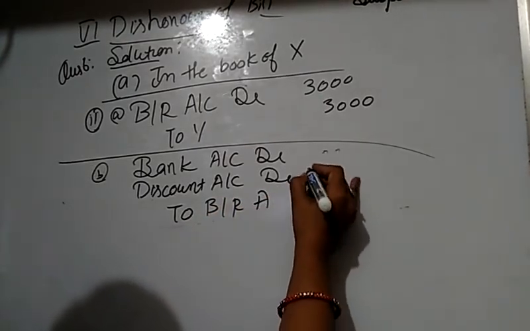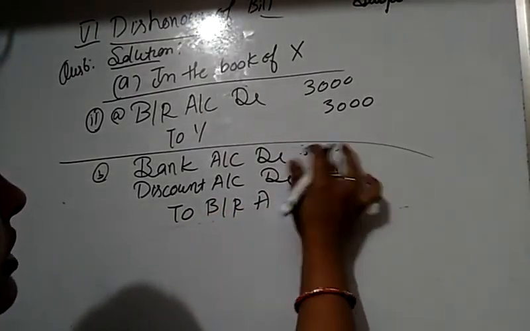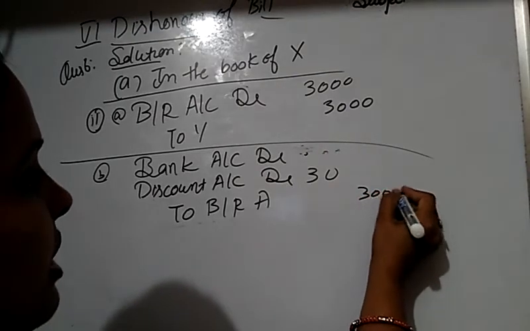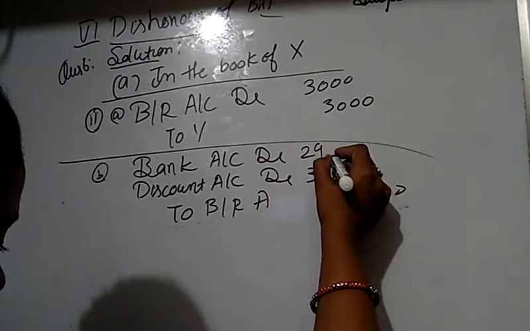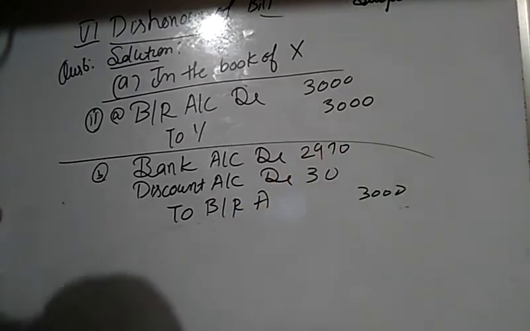The discount is rupees 30 on a bill of rupees 3,000, so the bank discounts it and the amount is 2,970.